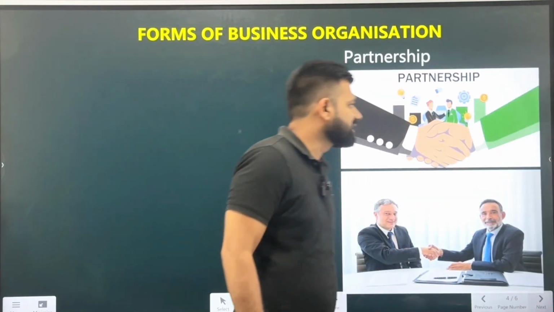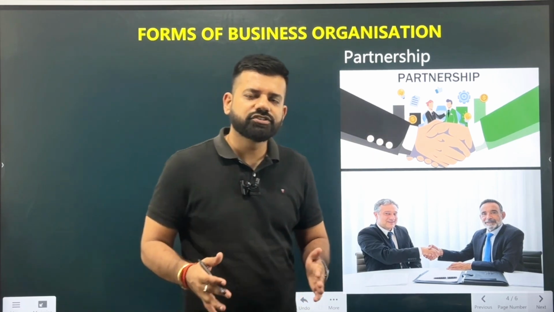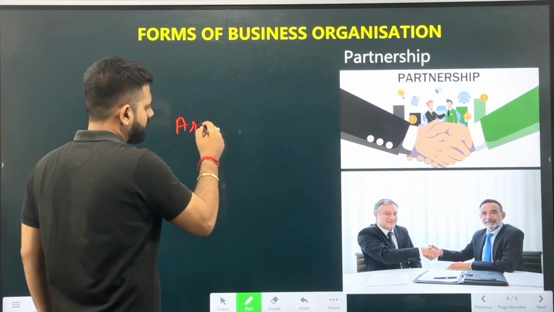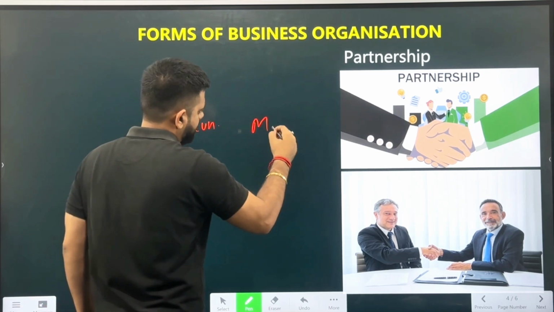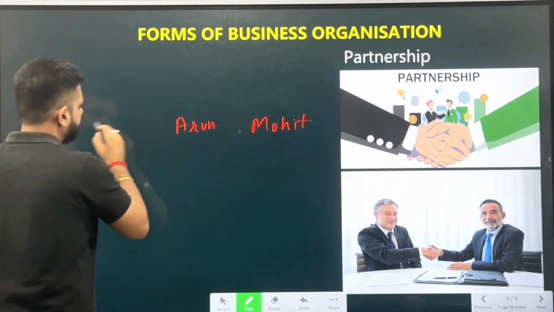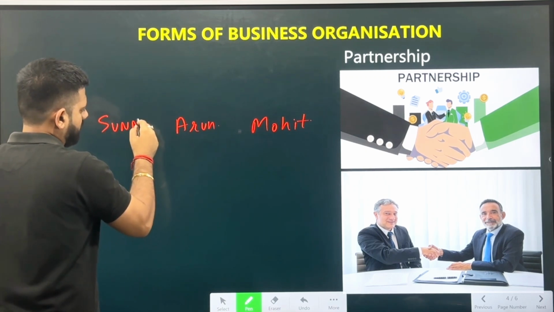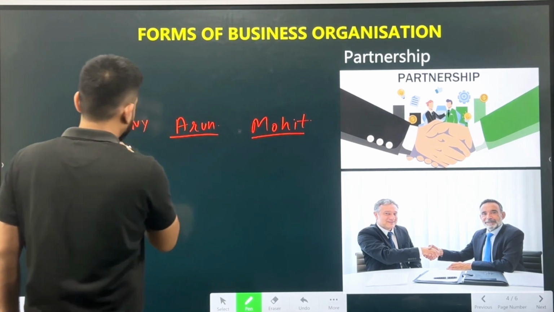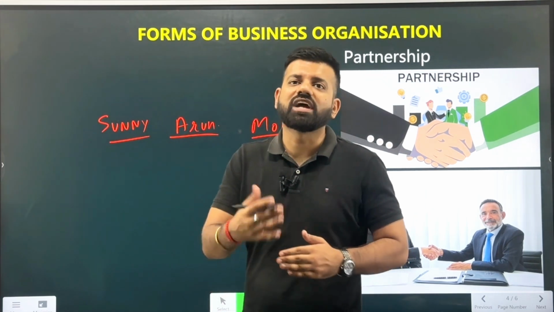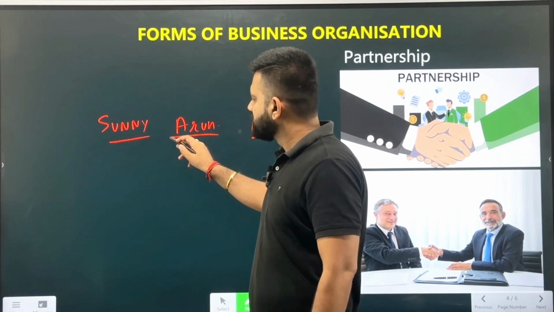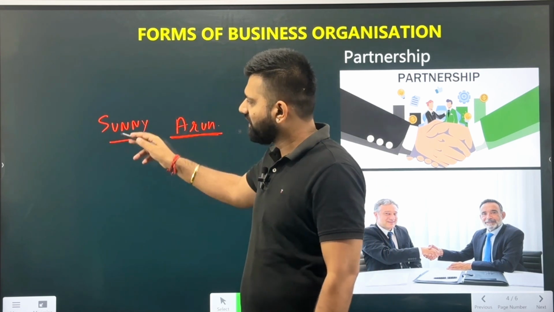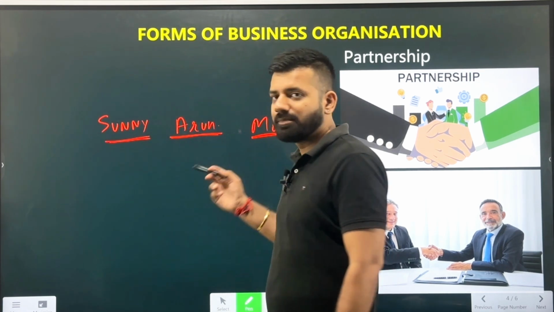Now, talking about the next business, which is the partnership. Now, what is partnership? Partnership is basically a mutual agreement between the partners who come together to start a particular business. For example, Arun, Mohit, and Sunny. Now, these three friends think of starting the business. Now, Arun was starting the business on his own, but he also asked his friends, will they also join in the business? They also agreed, and they also agreed in contributing the capital.